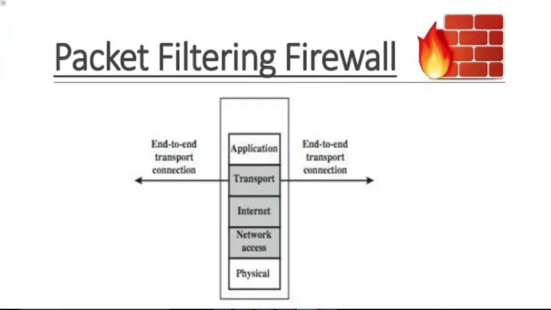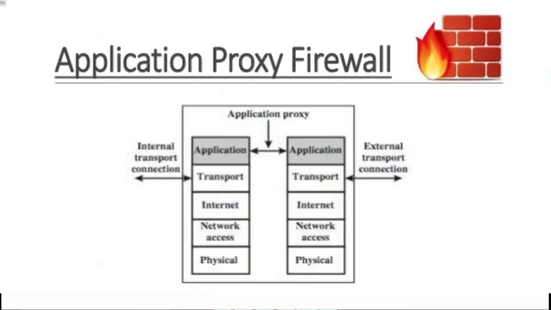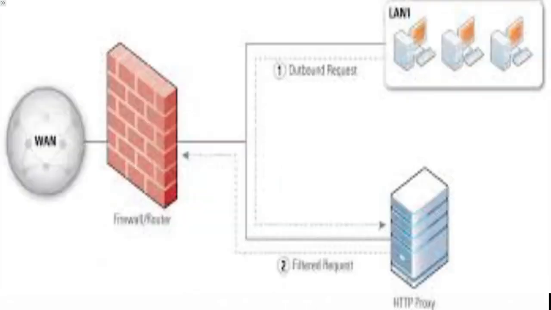Types of firewall. Firewalls have several types like packet filtering, stateful, and proxy. Packet filtering makes each filtering decision on a packet by packet basis without regard to previous packets in any direction. A stateful firewall keeps track of packet flows and filters based on flow information. A proxy firewall works on a per application basis. The user sends to the proxy, and the proxy creates new packets sourced from the proxy.